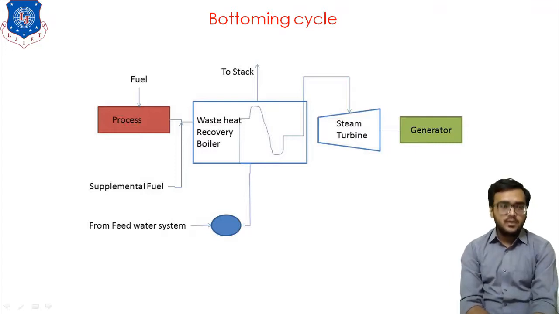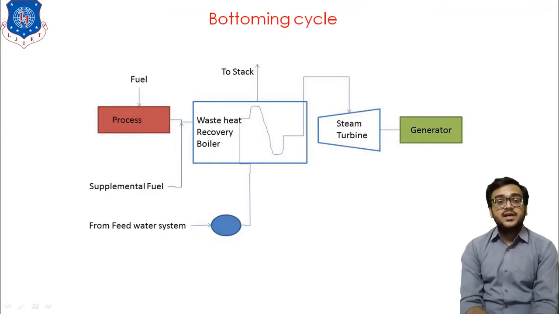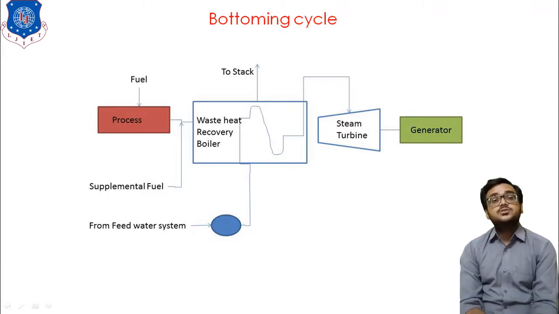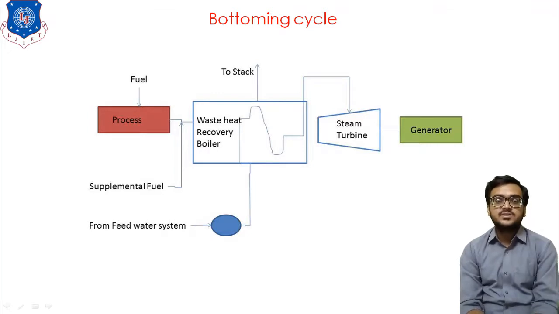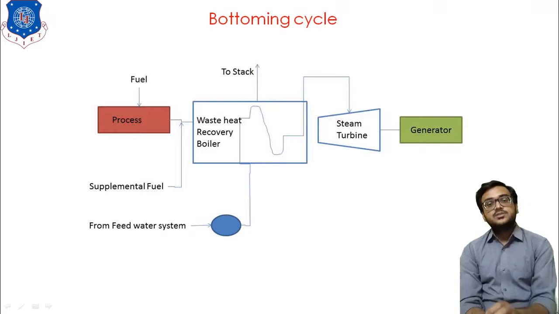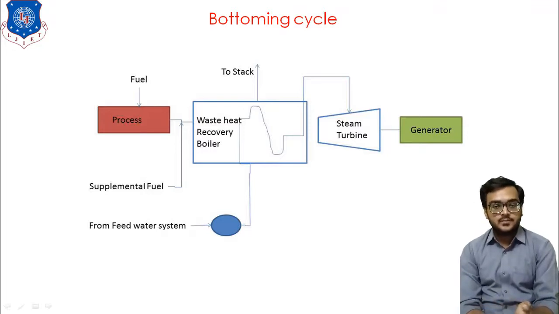After the execution of the process, there might be some thermal energy content with the exhaust gas. Now we supply this exhaust gas to the waste heat recovery system. We are supplying feed water, so that water will absorb the heat from the waste gas and convert into steam. Again we supply this steam to the steam turbine, where the steam is expanded and produces the electricity. So it is all about the bottoming cycle plant.